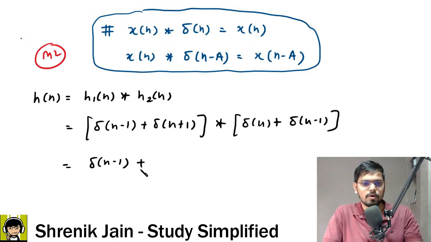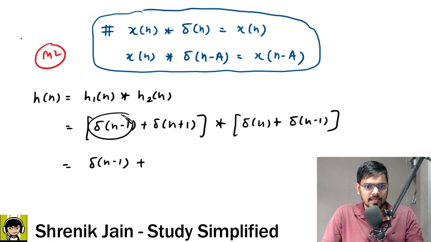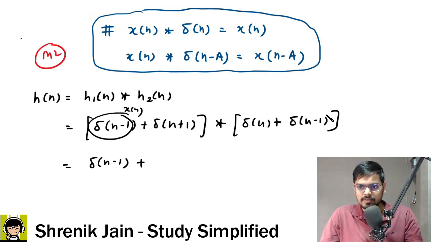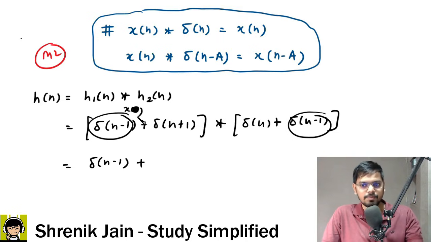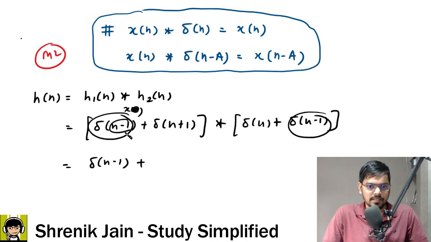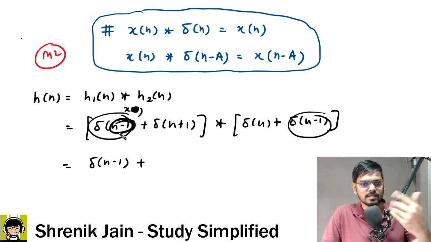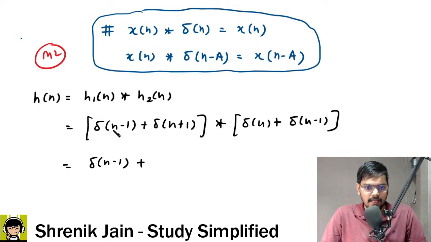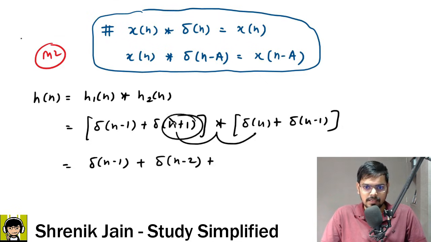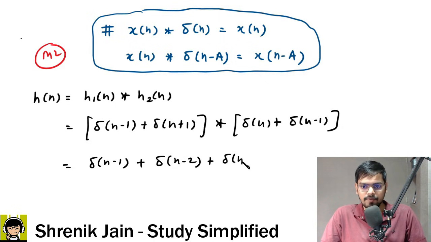Guys, anybody in the comment section? Sir, if I treat this as x of n, and this is my wife, she is telling that you have to go at n minus 1. So here the time would be replaced as n minus 1. So can I say, if I replace n as n minus 1, I land up at n minus 1, that is delta of n minus 2. Similarly, this thing convolved with this is the resultant output, therefore delta of n plus 1.